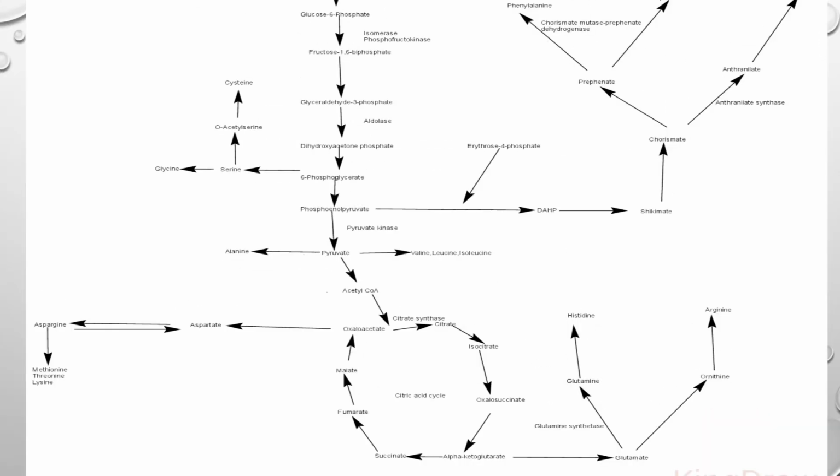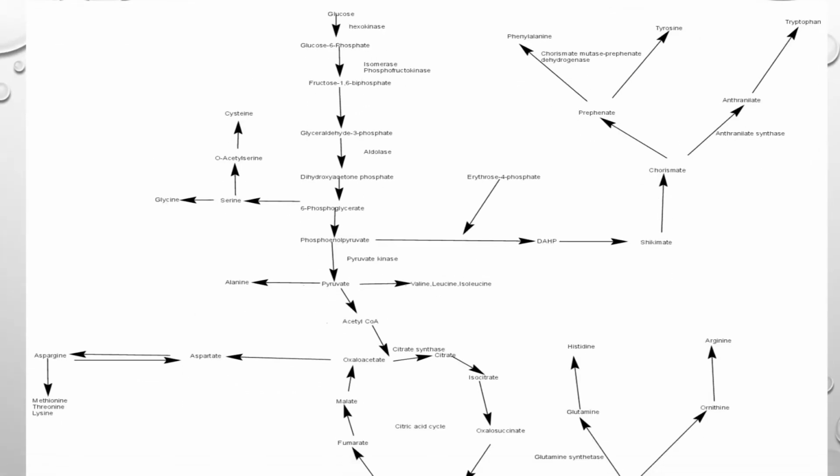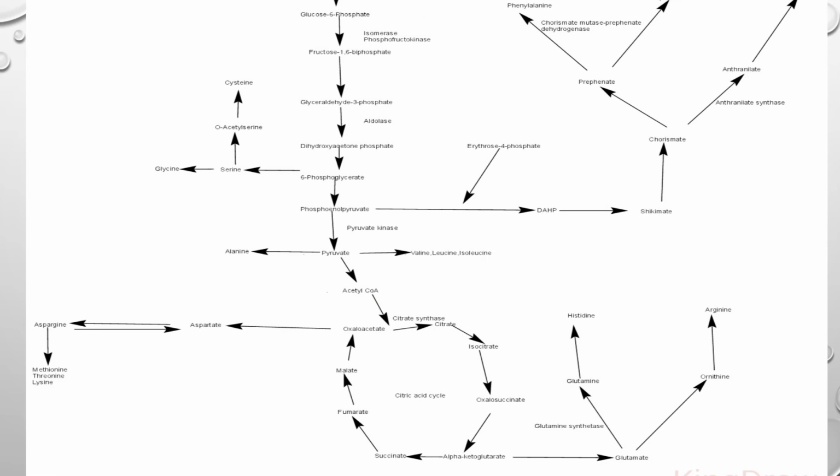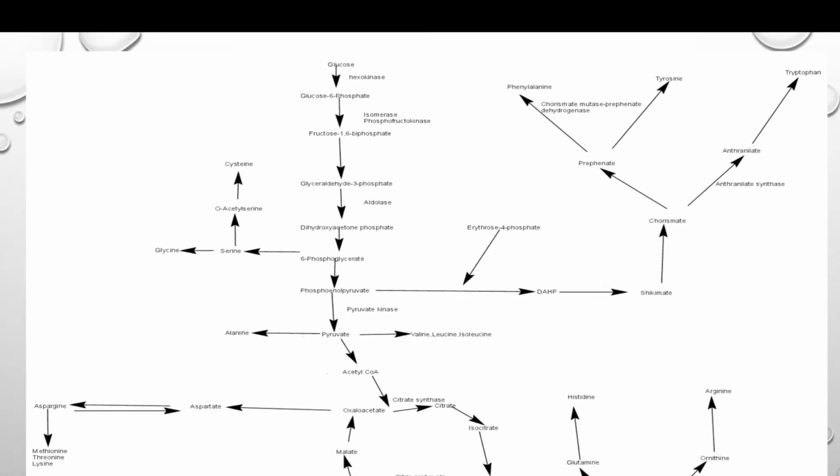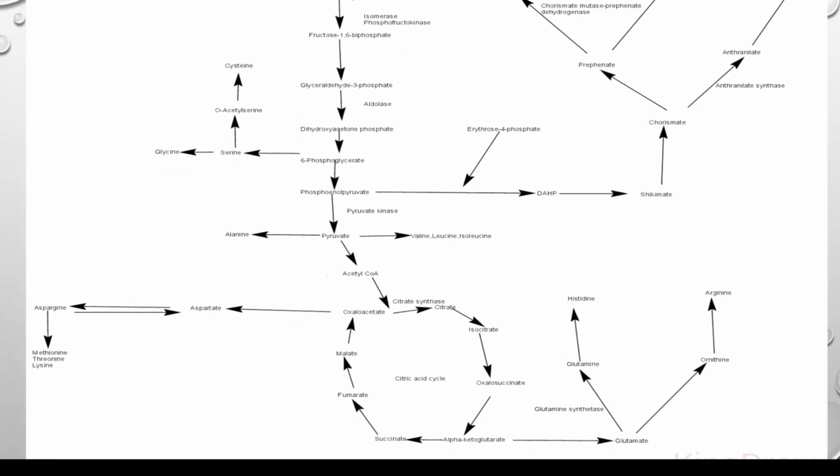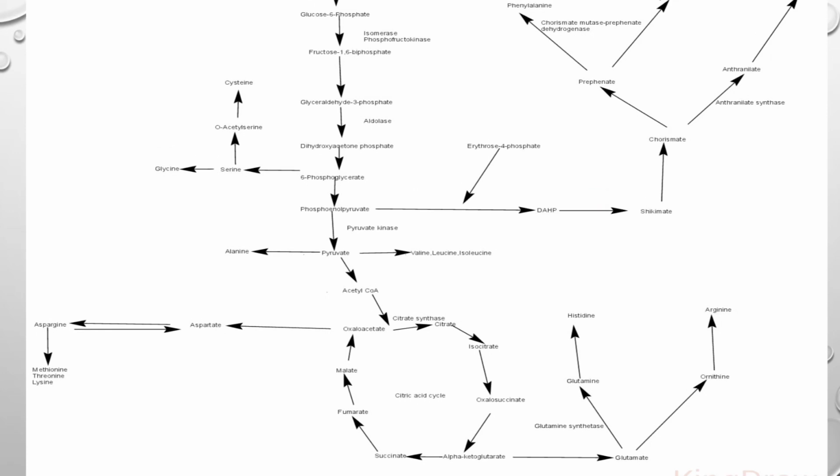Okay, now you read this amino acid pathway. We will meet in the next lecture with the last one, that is the acetate pathway. In that we can see how the terpenoids are synthesized. Okay, thank you.